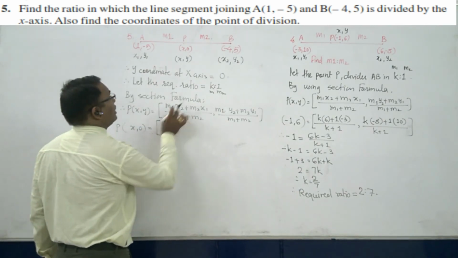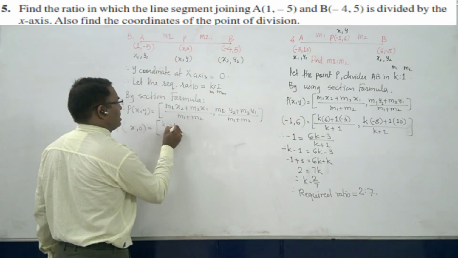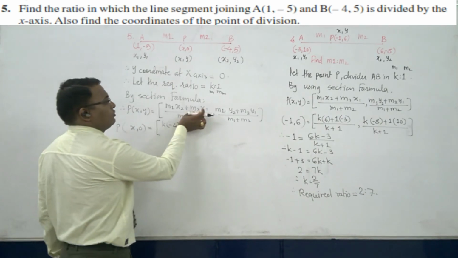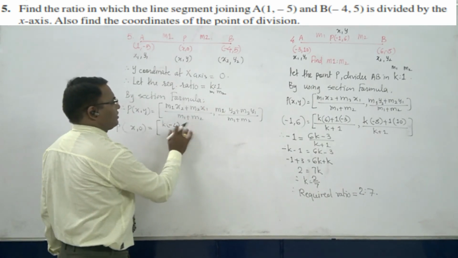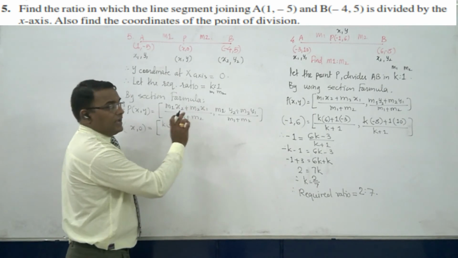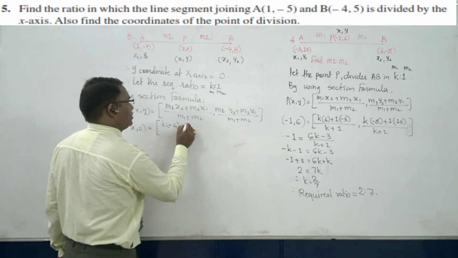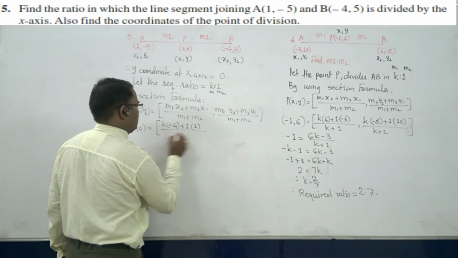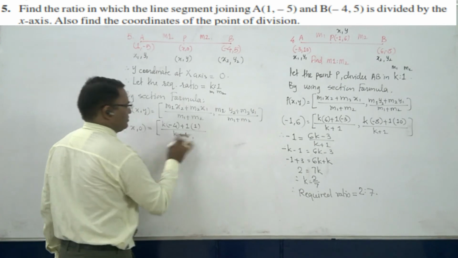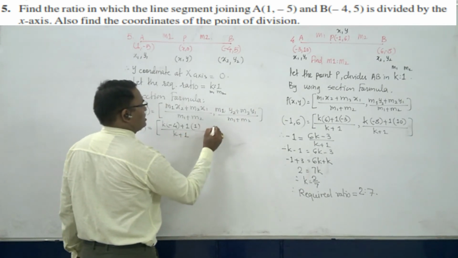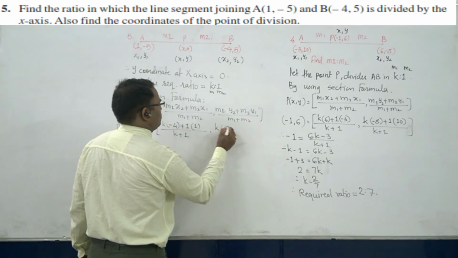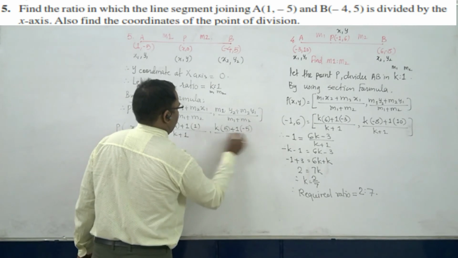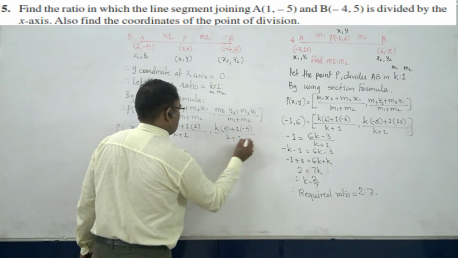Now k into x2 is equal to minus 4, plus m2 is 0, no doubt, because m2 is 1, times x1. So m2 is equal to 1, x1 is equal to 1, and the denominator is k plus 1. m1 is equal to k, y2 is equal to 5, m2 is equal to 1, y1 is equal to minus 5, and then k plus 1.